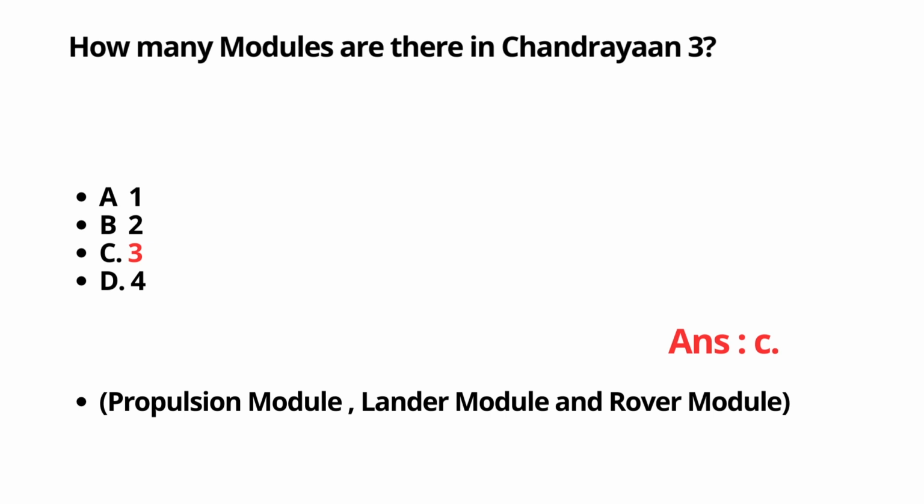How many modules are there in Chandrayaan 3? Answer is C, that is 3. There are 3 modules. What are they? Propulsion module, lander module and the rover module.